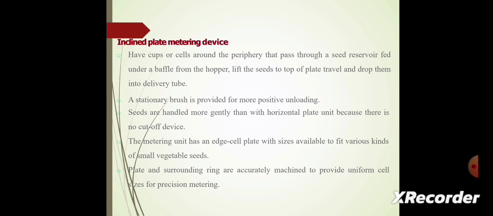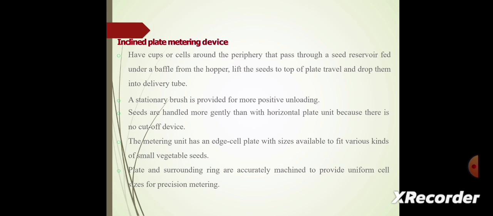Next, we see the inclined plate metering device. It has cups or cells around the periphery that pass through a seed reservoir fed under the baffle from the hopper. It lifts the seeds to the top of the plate travel and drops them into the delivery tube. A stationary brush is provided for more positive unloading.